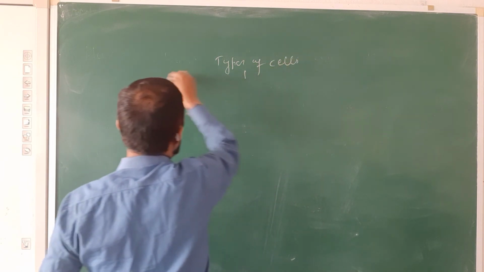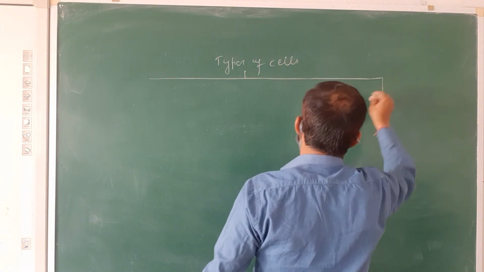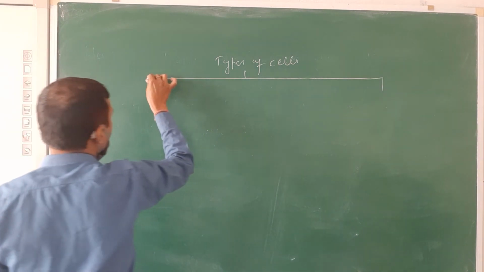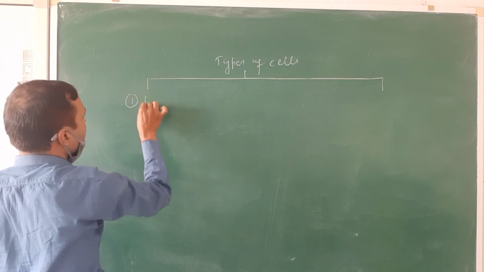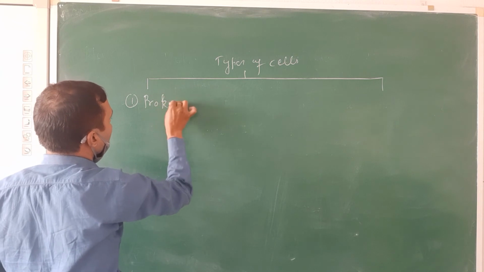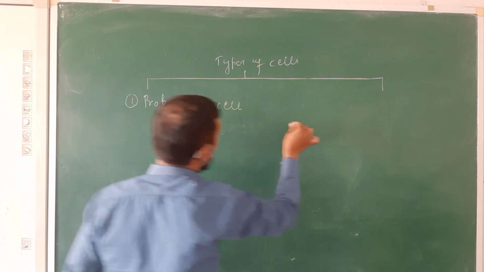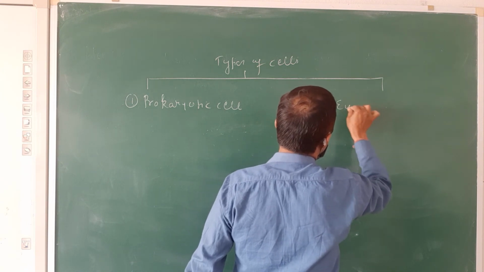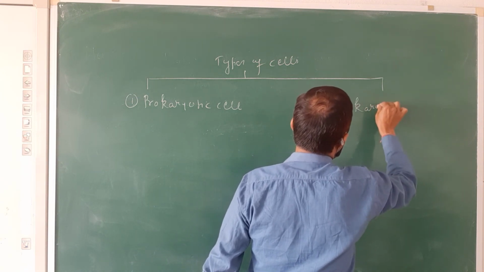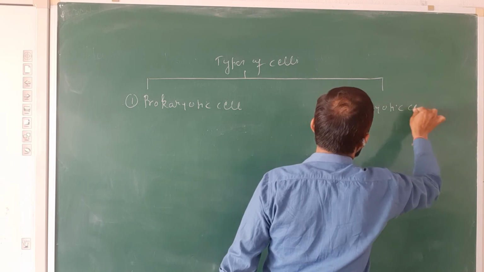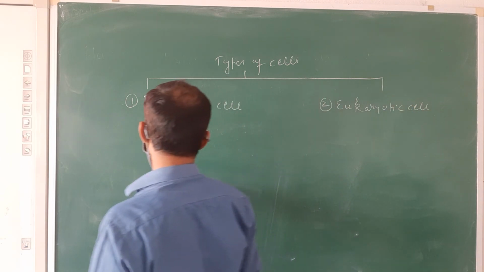There are two types of cells found in living organisms, and on this basis all living organisms are classified into two types. First is the prokaryotic cell, and the second is the eukaryotic cell. Let us see what a prokaryotic cell is.